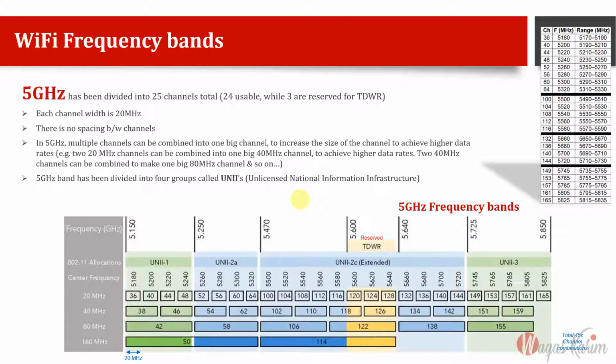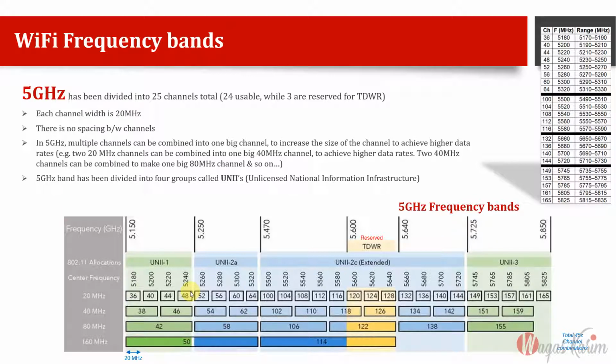5 gigahertz has been arranged a little differently compared to 2.4 gigahertz, and that's the confusing point for most students. In total, these are bands and combinations of bands. If we see the whole distribution of frequency ranges or channels in the 5 gigahertz band, there are 45 channels in total. But if we see the standard 20 megahertz channels, there are 25 in total and 24 of them are usable. Usually we say we have 24 channels.